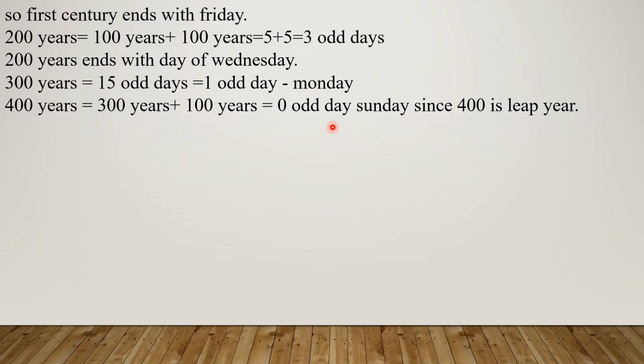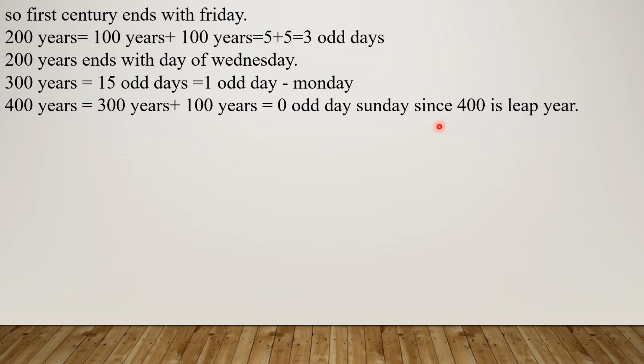We get 0 odd days, because the 400th year is a leap year. Every time there are 5 odd days per century, so 400 years, 5 into 4, 20. A leap year has one extra day, so 21. 21 is exactly divisible by 7. We get 0 odd days. So the 400th year ends with Sunday.